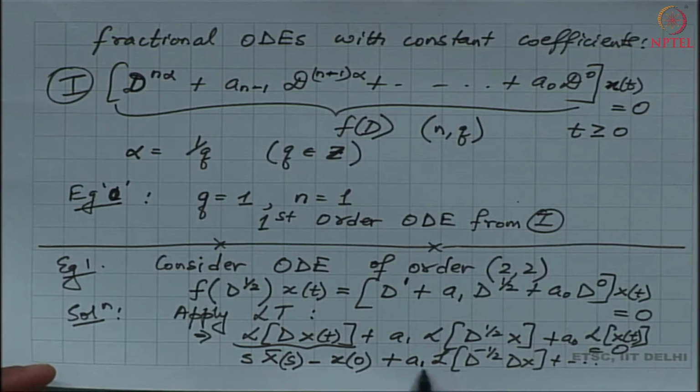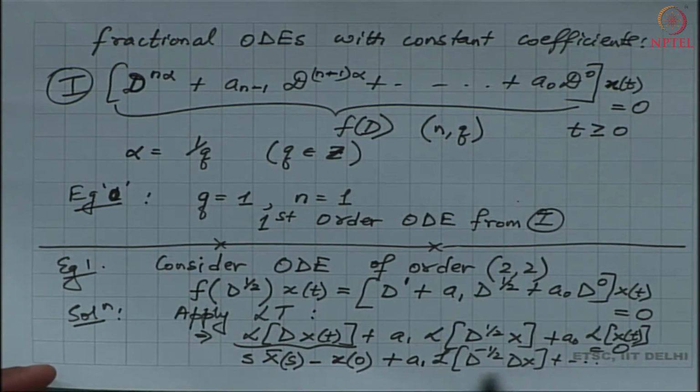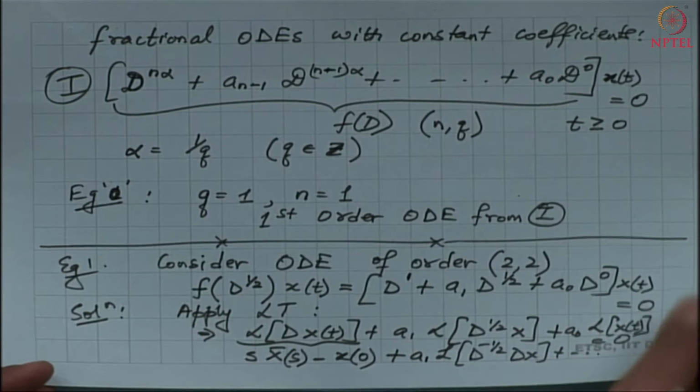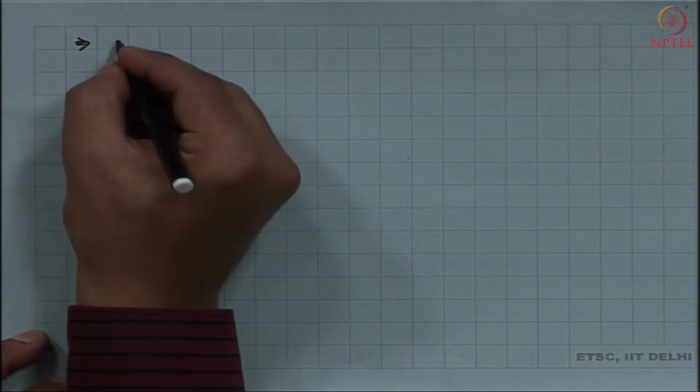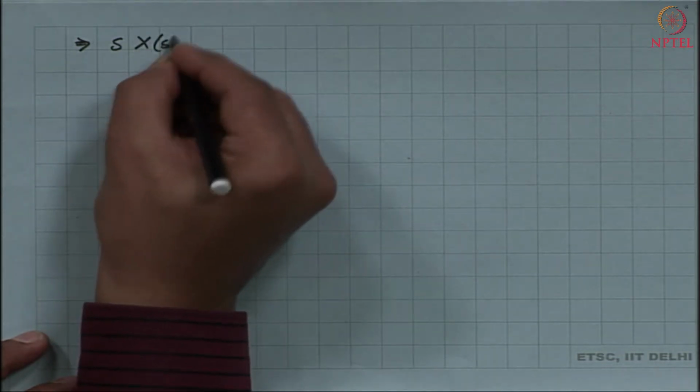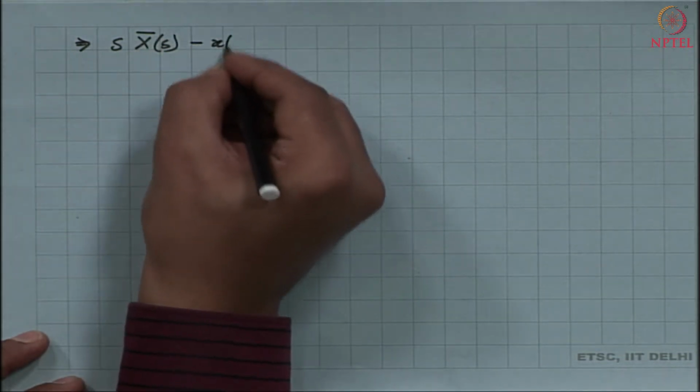Let us look at the second term in this equation to see what happens. The first term is s times X of s minus x 0.